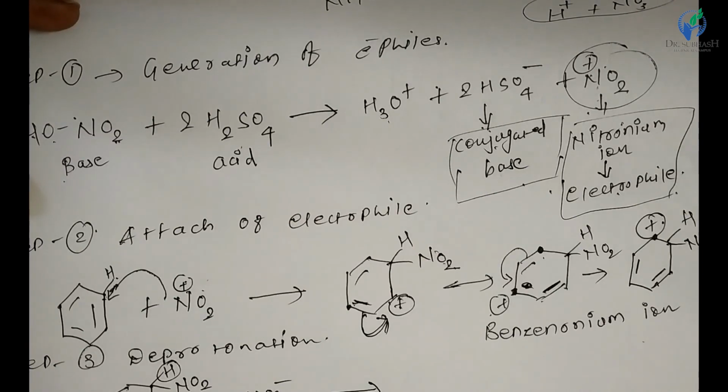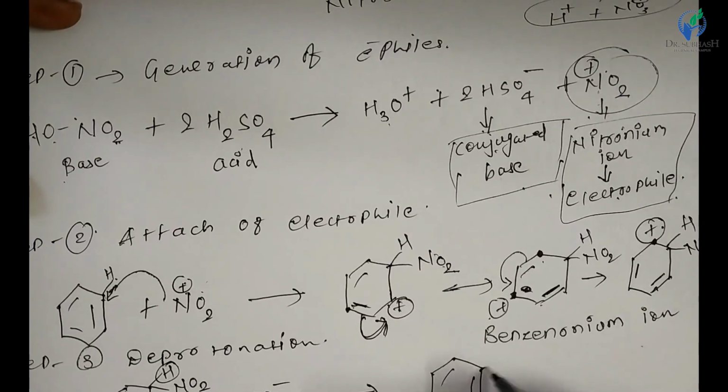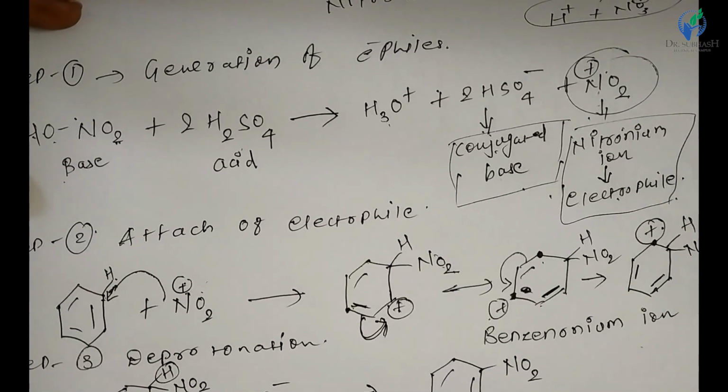It releases the sulfuric acid and forms the product nitrobenzene. That is the substitution product of benzene.